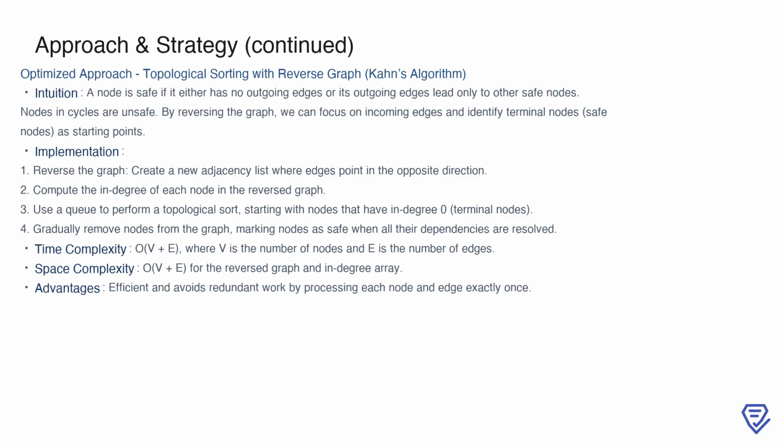First, we reverse the graph by creating a new adjacency list where all edges point in the opposite direction. Next, we compute the in-degree of each node in this reversed graph. Then, we use a queue to perform a topological sort, starting with nodes that have an in-degree of 0, which are the terminal nodes. Finally, as we process the graph, we gradually remove nodes, marking them as safe once all their dependencies are resolved. This approach is highly efficient, with a time complexity of O(V plus E), where V is the number of nodes and E is the number of edges, and a space complexity of O(V plus E), for the reversed graph and in-degree array. The key advantage is that every node and edge is processed exactly once, avoiding redundancy.